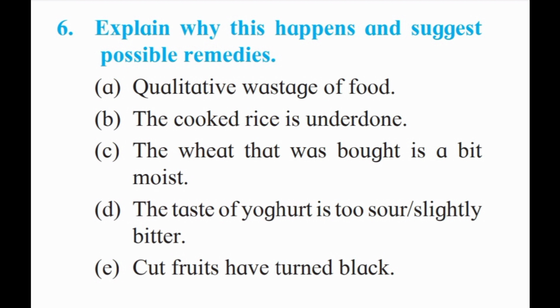Then question number 6, explain why this happens and suggest possible remedies. First is the qualitative wastage of the food. So why does this happen? It happens due to overcooking or improper handling of the food items. So we should not overcook the food. Then we should store it properly to avoid moisture and the growth of microorganisms.